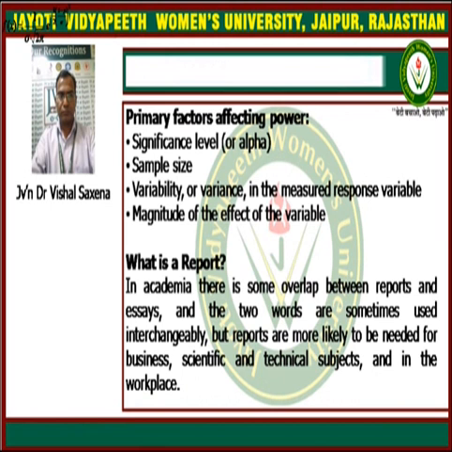Next we take the primary factors affecting the power. The factors which affect the power are the significance level or alpha level, second is sample size, next is variability or variance in the measured response variable, and next is the magnitude of the effect of the variable. So these are the primary factors which affect the power.